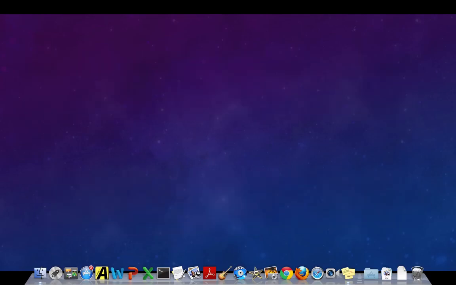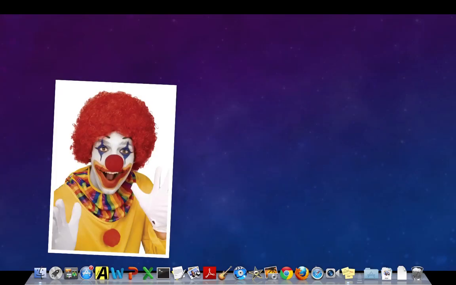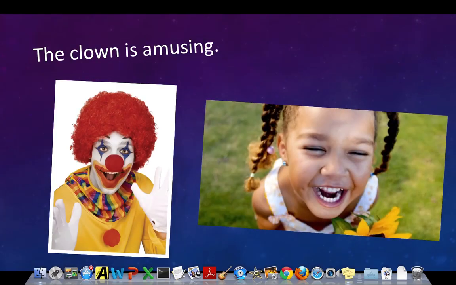Okay, let's take a look at some more examples. Here we have a clown. For many people, this is true. The clown is amusing. And here we have a child. The child is amused. So again, the clown causes the feeling. The child receives the feeling.